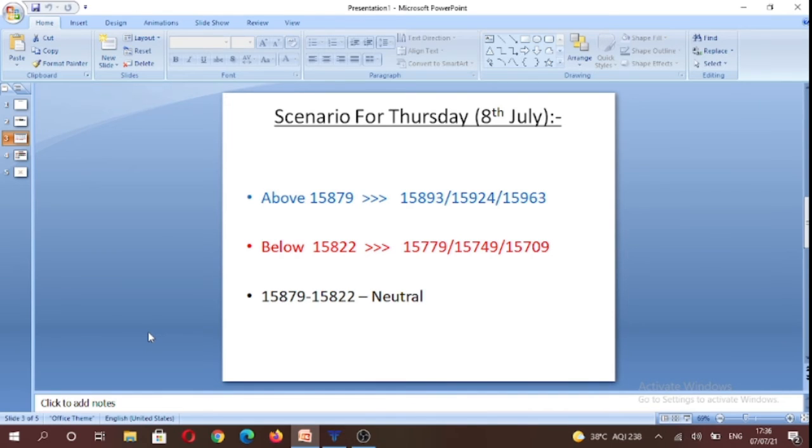Considering that tomorrow is the weekly expiry, we have to be prepared for multiple scenarios. So above 15,879 we can potentially trade towards 15,924 levels and potentially 15,963 levels, and below 15,822 we can trade towards 15,749 levels and potentially 15,709 levels. And the neutral price range for tomorrow is 15,879 to 15,822, in which one can refrain from making any trades on the index.